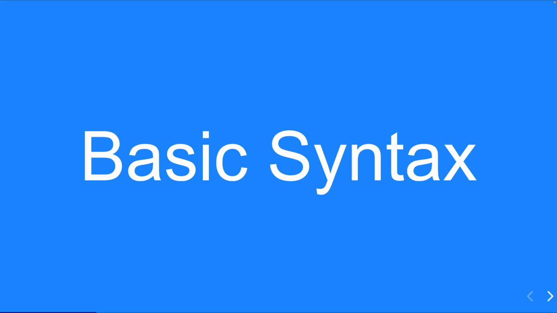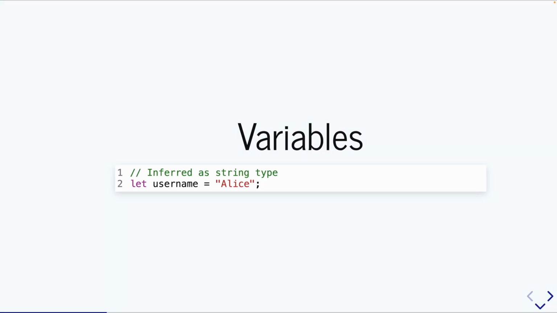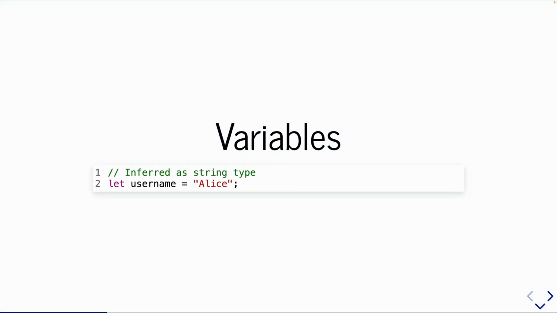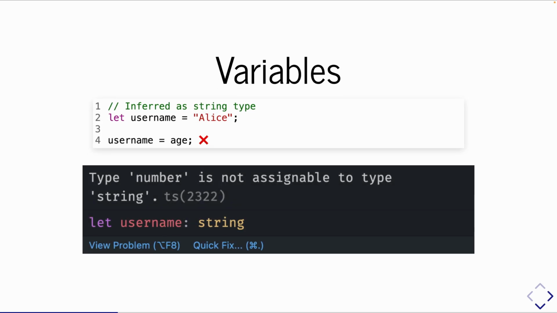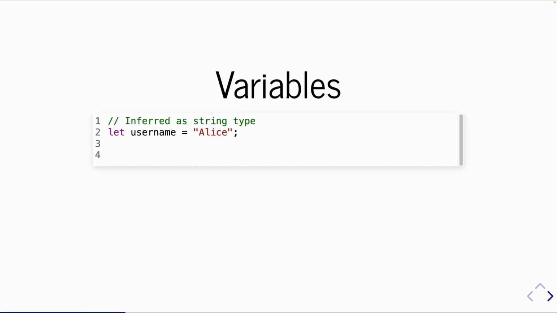All right, so now that that's out of the way, let's talk about TypeScript. What is the basic syntax? Well, the basic syntax is nothing, right? And the reason that I have this slide in here is not to trick you, but to talk about how powerful TypeScript's inference is. So just by looking at your code, TypeScript says, because you've initialized this variable with a string type, then this variable is a string type. And so if you try to assign it a numeric value, that is a compile time error.